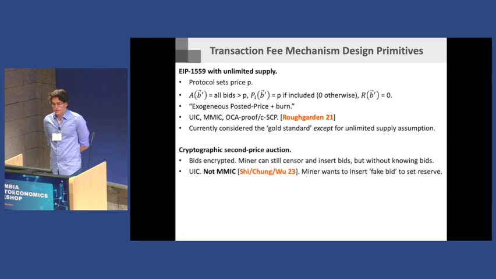And okay, the cryptographic second price auction, so what do I mean by this? I just mean that when the miner is deciding whether to insert fake bids or whether to censor, the real bids are still encrypted, so they can't use that information.